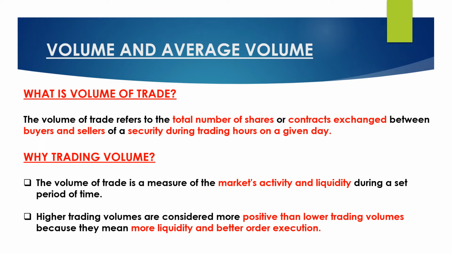Now coming to this part, liquidity here means more number of buyers and sellers will assure that you can sell your shares. When you sell your shares, there will be enough buyers, and when you want to buy, there will be enough sellers. That's what liquidity is all about. So why do we see upper circuit and lower circuit? It simply means that if it is hitting upper circuit, there are only buyers, no sellers.